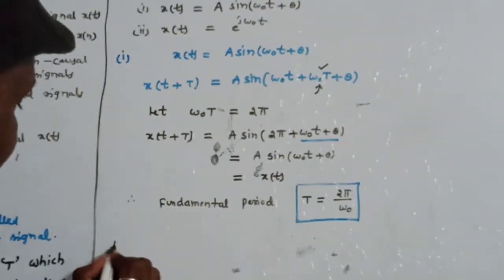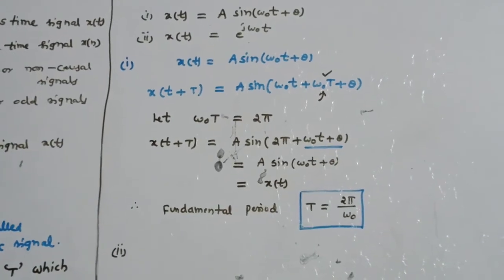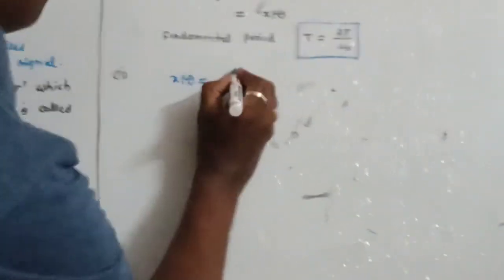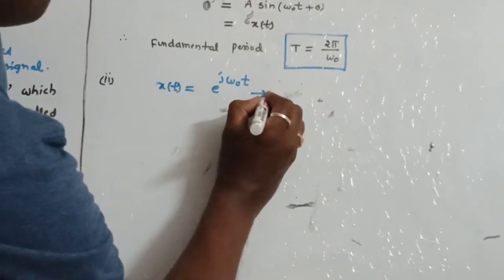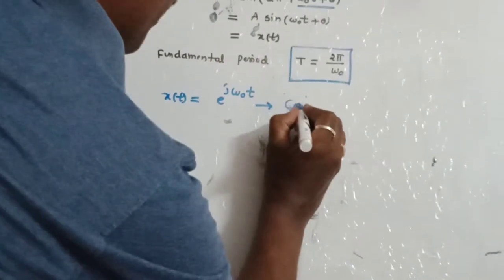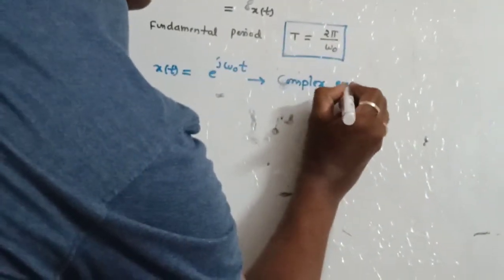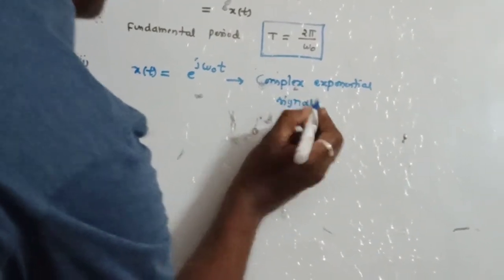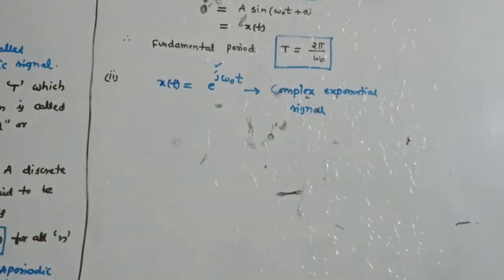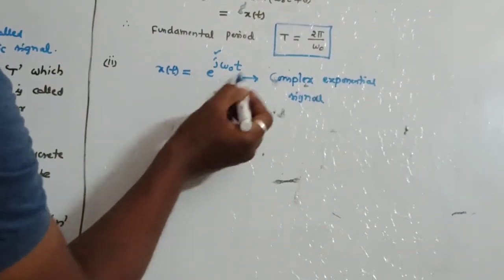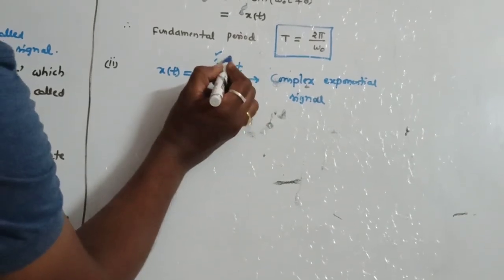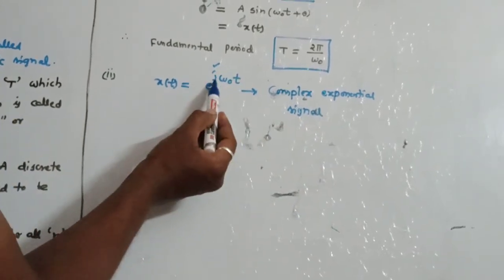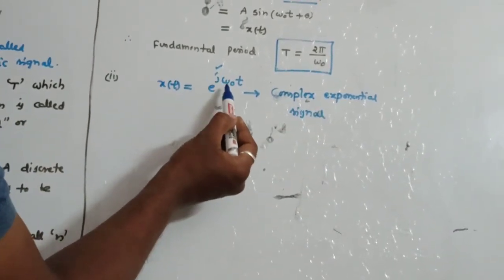Let us see the second one. What is the second question given? We have to find the fundamental period of e power j omega 0 t. As I explained, what is this signal? This is a complex exponential signal. Because of the j here, it is called a complex exponential. This complex exponential signal is a sinusoidal signal of frequency omega 0.